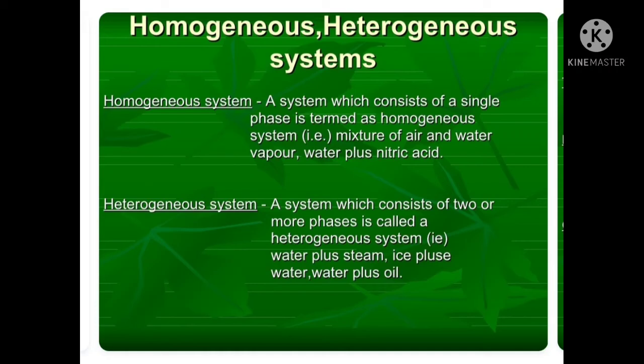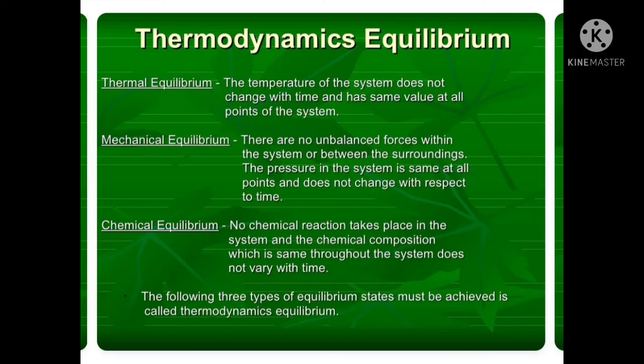And coming to heterogeneous system, a system which consists of two or more phases is called a heterogeneous system. Examples of this are water plus steam, ice plus water, and water plus oil. A mixture of two or more phases is present here, so that's why it is called a heterogeneous system. Next we shall see about thermodynamic equilibrium.